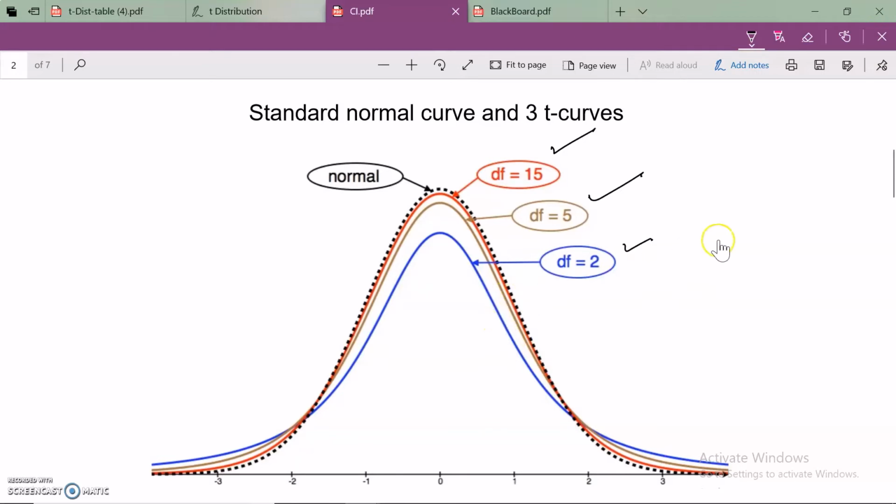As the degrees of freedom are increasing, my t curve is becoming more and more like a normal curve. It's very clear. Look at the blue one, the yellow curve, and the red curve. As I increase the degrees of freedom, my t curve becomes more of a normal curve. I will show you in a minute in an applet, which will also explain the same idea. Okay, so I hope you understand that. Let's move to an applet now.